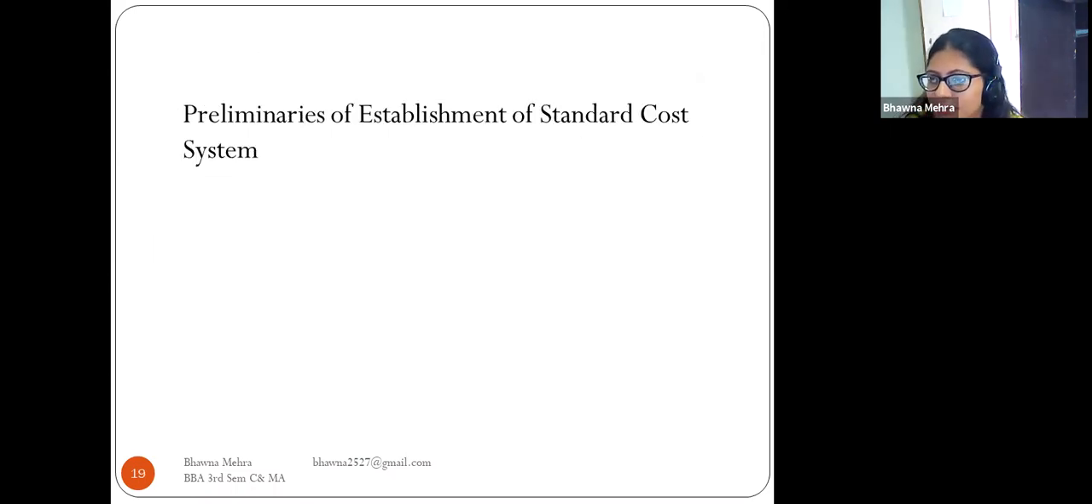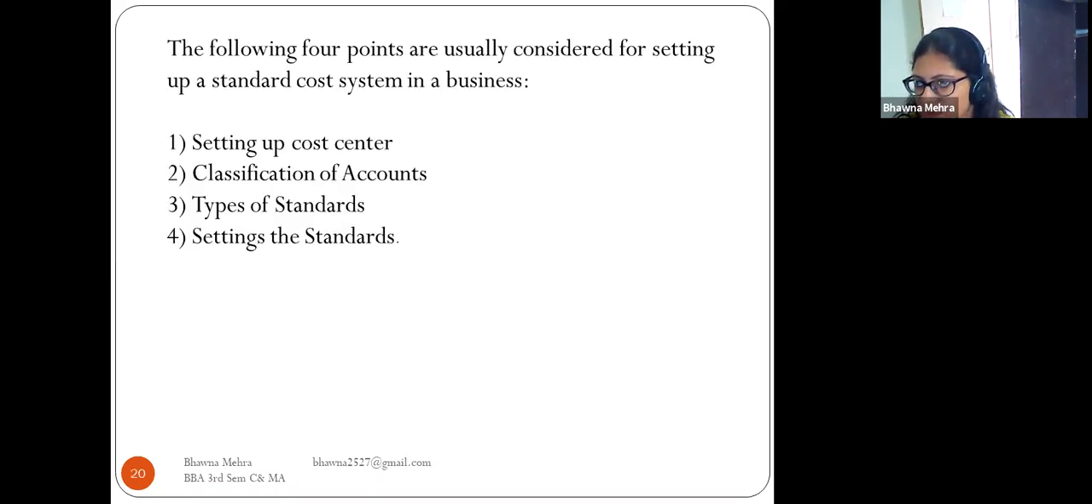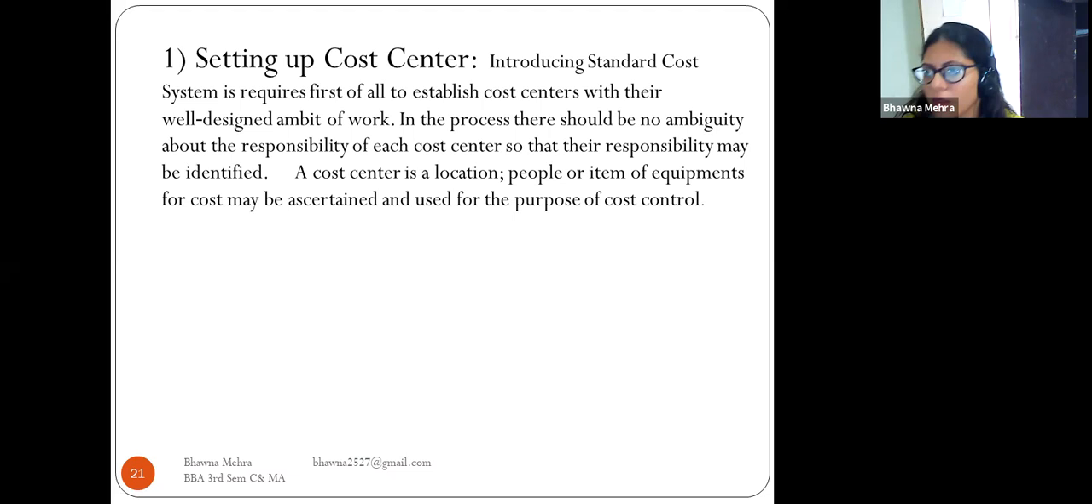Now come to the preliminaries of establishment of a standard cost system. There are 4 following points usually considered for setting up a standard cost system in the business. The first point is setting up cost center. The second is classification of accounts. The third point is types of standards, and the fourth is setting the standards. So these are the 4 points. Let's start with the very first, setting up cost center.